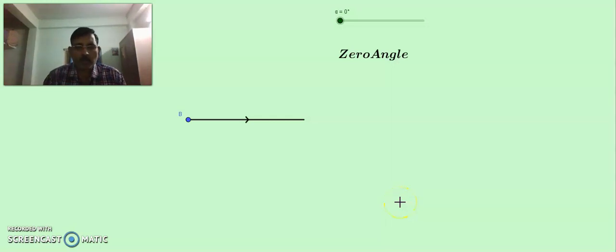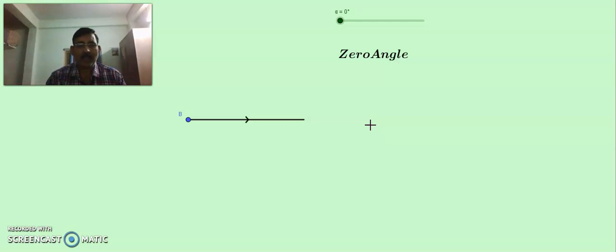Hello students, now we are going to discuss about angle, types of angles and complementary and supplementary angles. First of all, what is an angle? It is simply the union of two rays with one common endpoint. The two rays are known as arms of the angle.